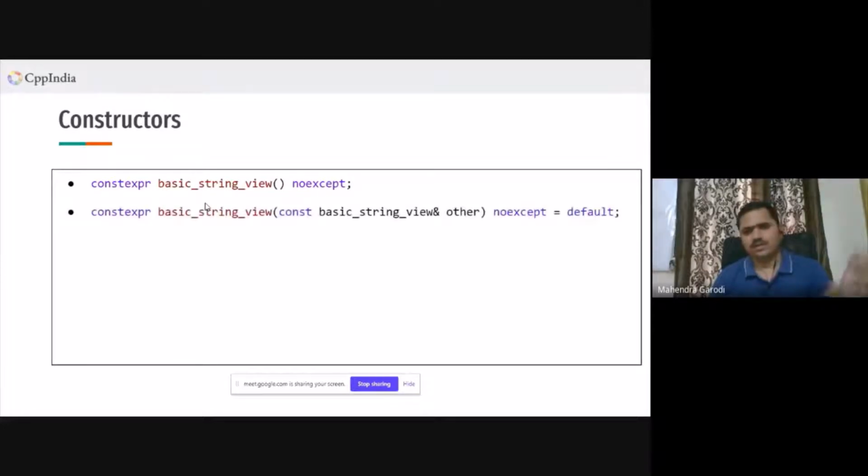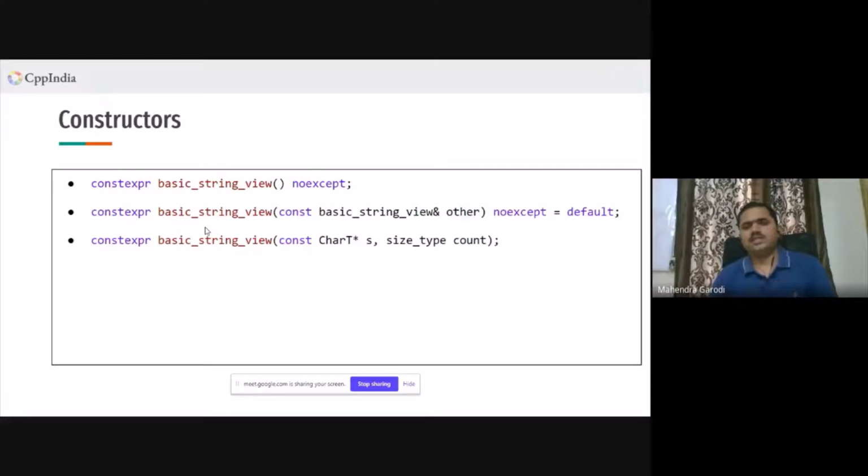Good. This is our classical example of a copy constructor. Nothing wrong here or nothing great here. It will basically copy the data pointer and the length. It will not copy the content where it is pointing. So it's kind of a shallow copy.